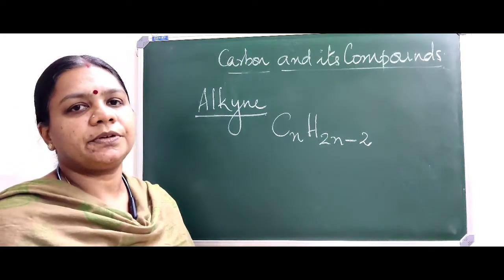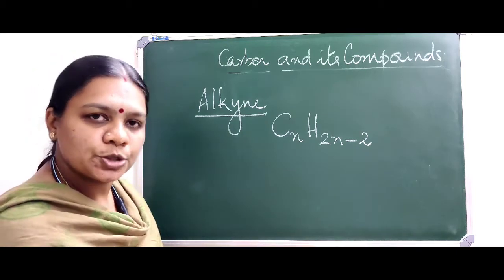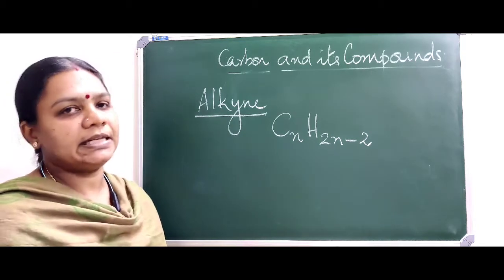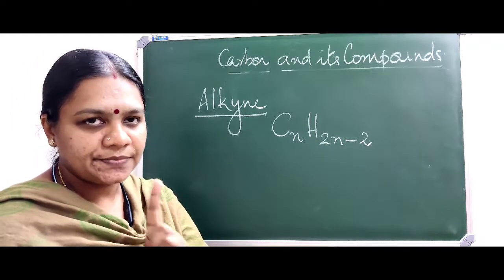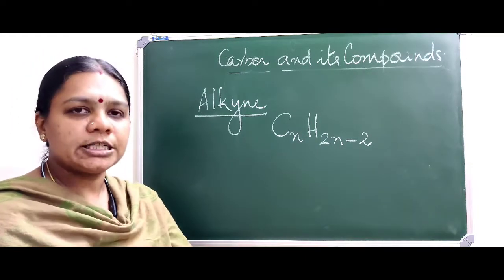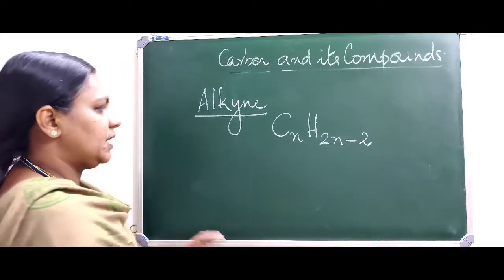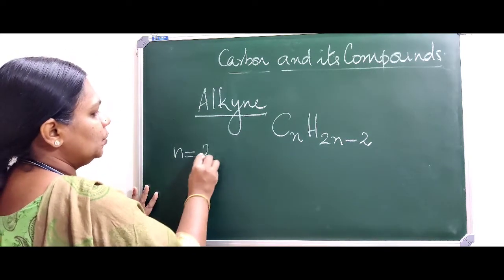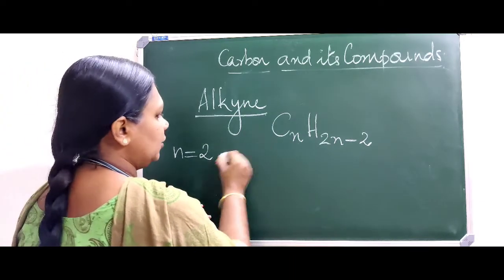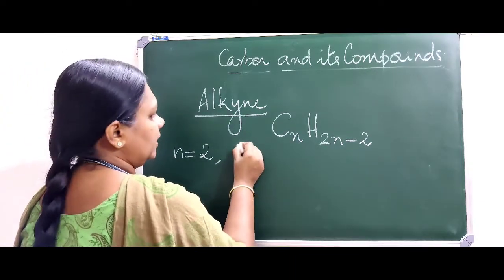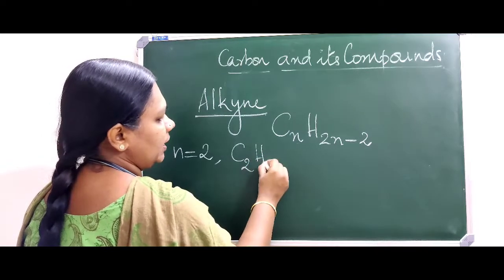The minimum number of carbon atoms in the molecule should be 2. We don't have any such unsaturated hydrocarbon bearing only 1 carbon. As we have to put a double or a triple bond between 2 carbons, we start with n value 2. Therefore, substituting 2 in the given formula, we have C2H2.